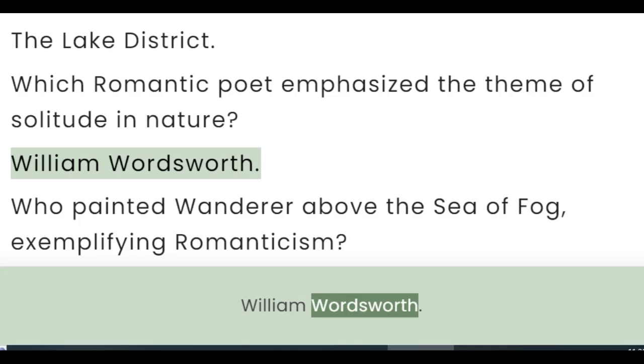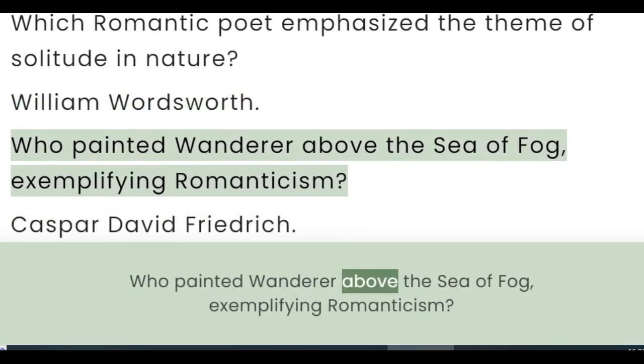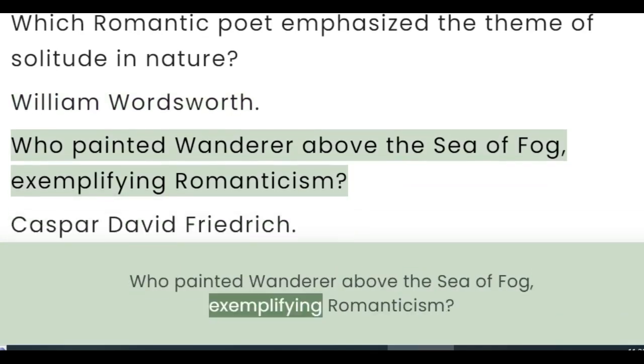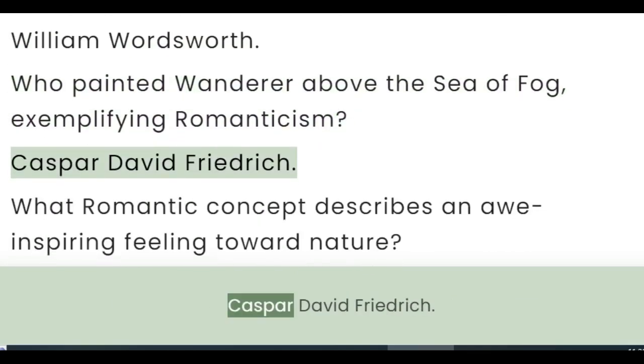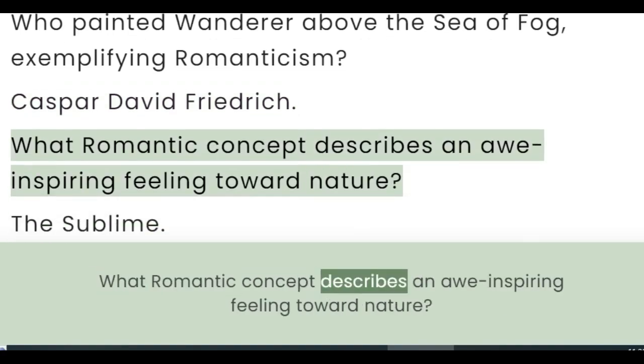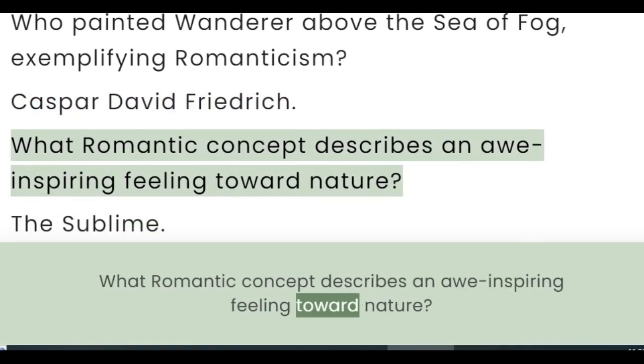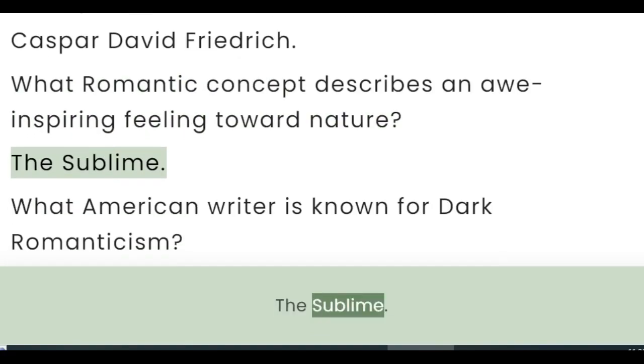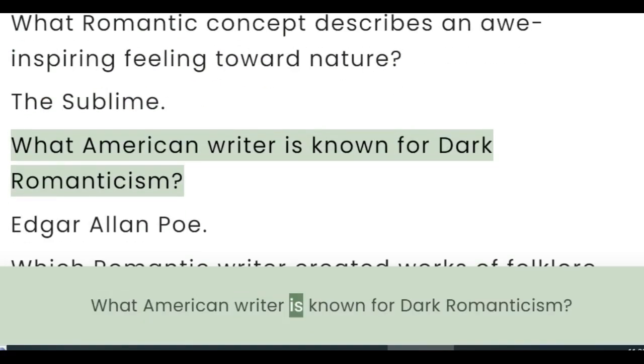William Wordsworth. Who painted Wanderer above the Sea of Fog, exemplifying Romanticism? Caspar David Friedrich. What romantic concept describes an awe-inspiring feeling toward nature? The sublime. What American writer is known for dark romanticism?